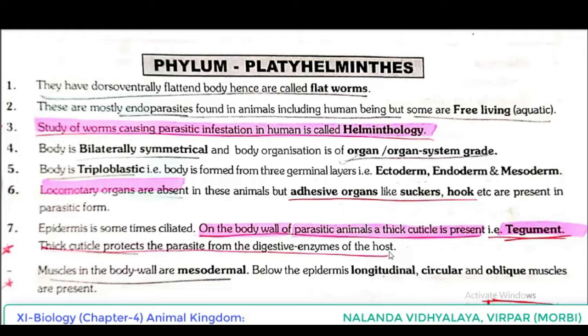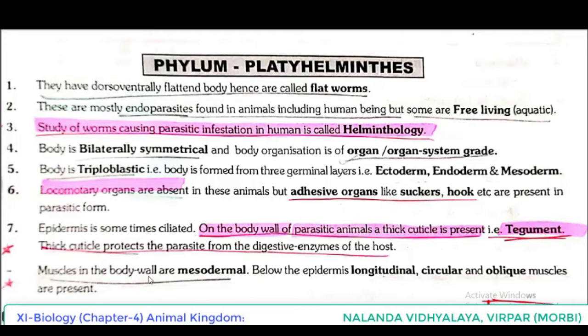As we discussed, they are endoparasites, so anyhow living inside the host body. As they are living inside, many digestive enzymes are there, so it can harm them. To get protection from these digestive enzymes, this tegument is helping the parasitic Platyhelminthes.